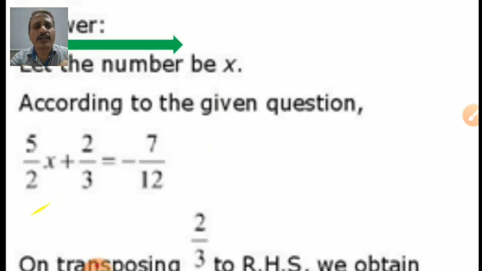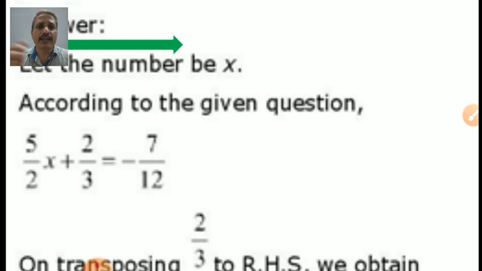Yes, very good. See here the equation. An equation is here 5 by 2x. Don't write x into 5 by 2, because the number we are defining first is a coefficient. Plus 2 by 3, which gives us 7 upon 12.